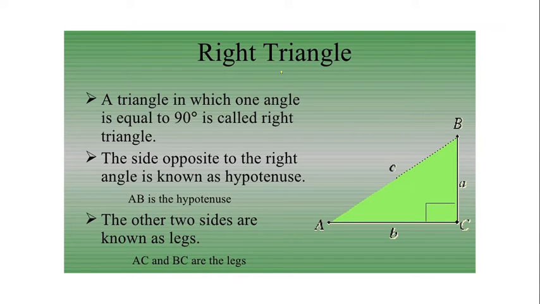So in trigonometry we always draw a right angle triangle. No need to draw any other, because in class 10 right angle triangle is your limitation. Always we have to draw a right angle triangle, and you can see here AB is the hypotenuse.